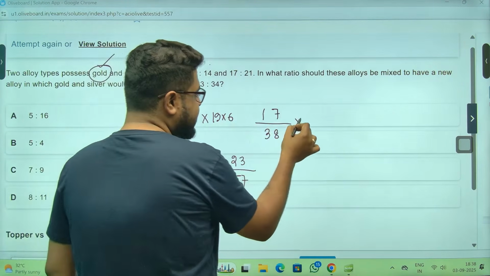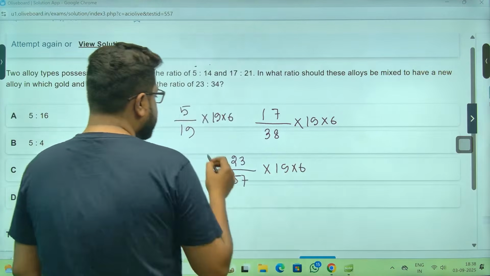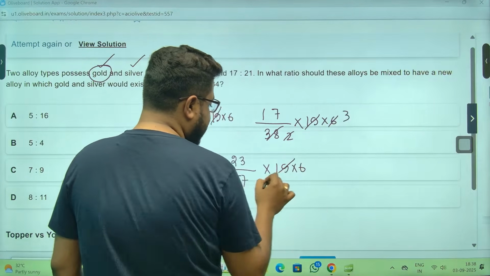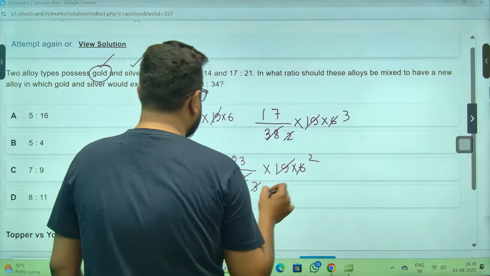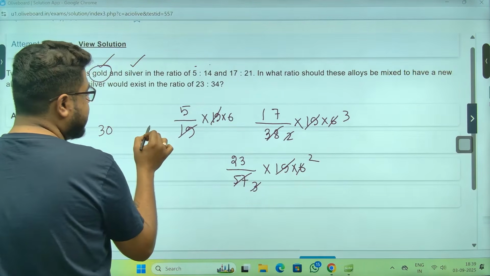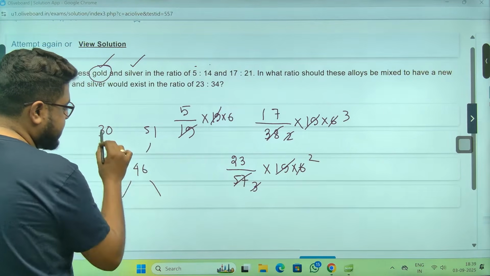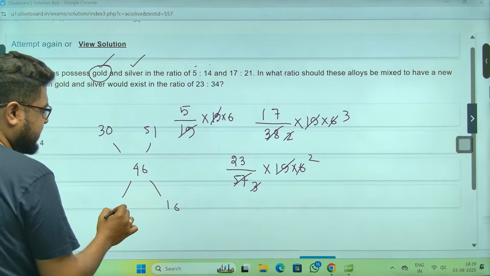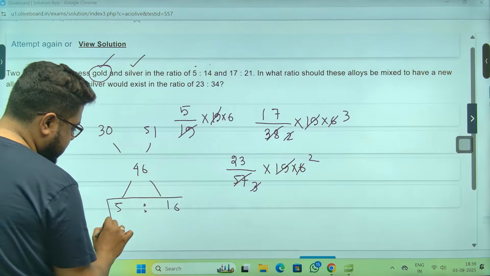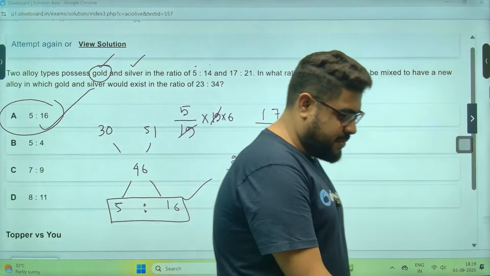If you don't want to take the hassle of all this: 19, 19, 19, this is 2, this is 3. 17 threes are 51, 23 twos are 46. Do the allegation. This is 16, and this is how much, sir? 5. So the ratio 5 to 16 will be the answer. Option number A, sir.